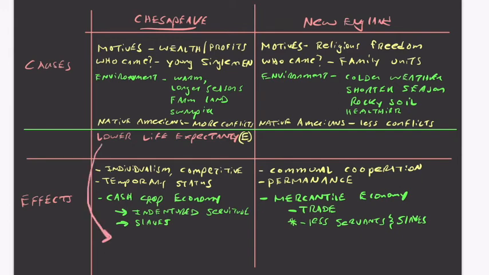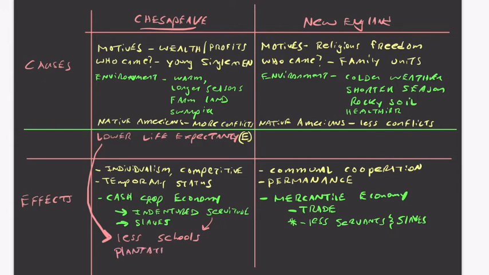We could put on here things like less schools. In the South, they really don't build a whole lot of schools, because if you're not going to live for very long, if kids aren't going to reach adulthood, then why educate them? We could also think of less schools as an effect of the kind of work and the economy itself. This cash crop economy leads to less schools, because plantation life is going to dominate in the South.